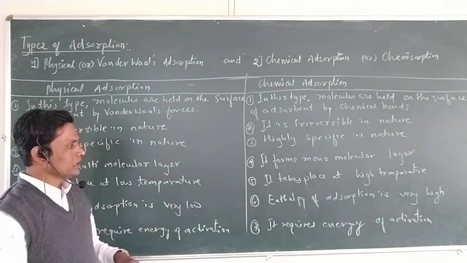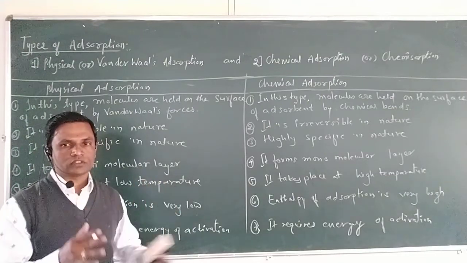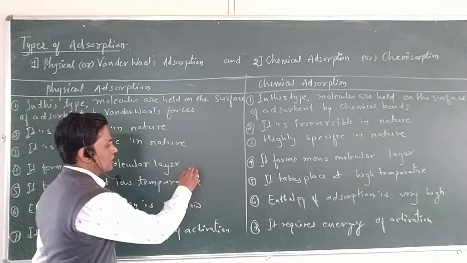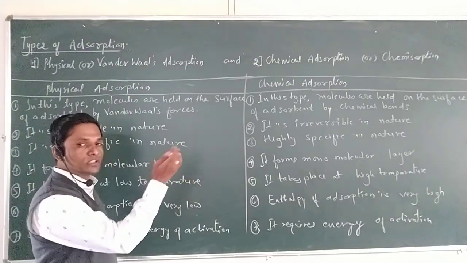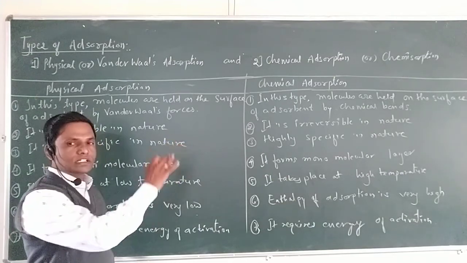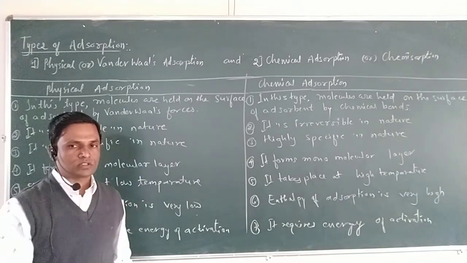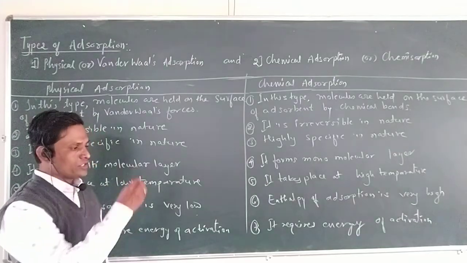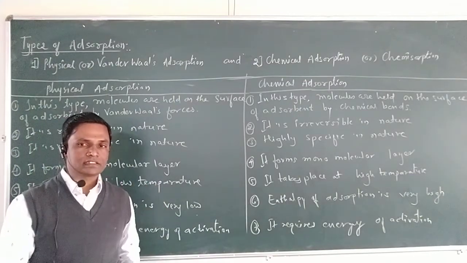For example, if I am writing with chalk on the blackboard, it is a phenomenon of adsorption. The chalk molecules cannot enter into the blackboard, but they are collected only on the surface of the blackboard. Chalk is the adsorbate and the blackboard acts as the adsorbent.